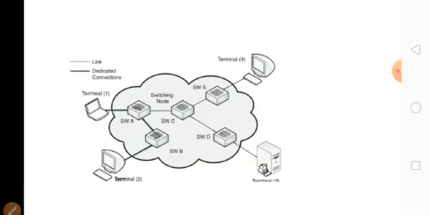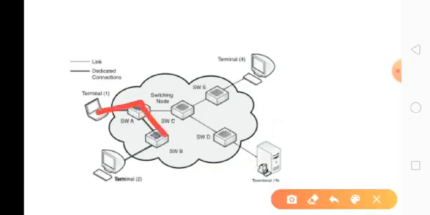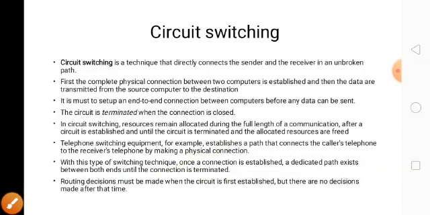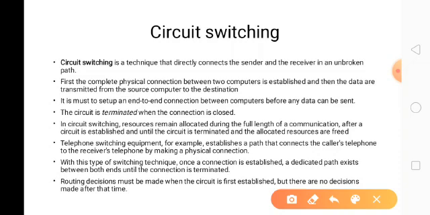So here is another example: from terminal 1 to terminal 3, the connection is established, data is transferred, then the connection is disconnected. Next one, circuit switching. See here, these are all the important points for circuit switching. These are the nodes. You can take the nodes from this. The same steps are there.